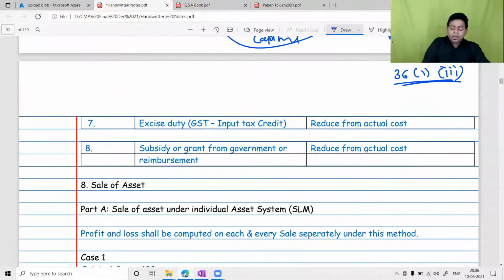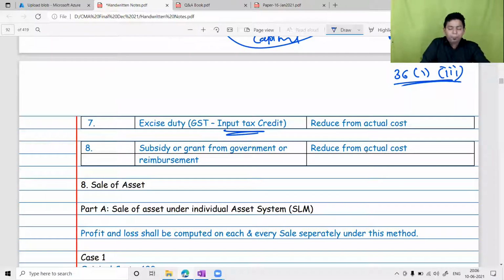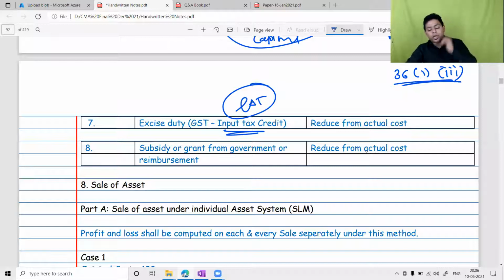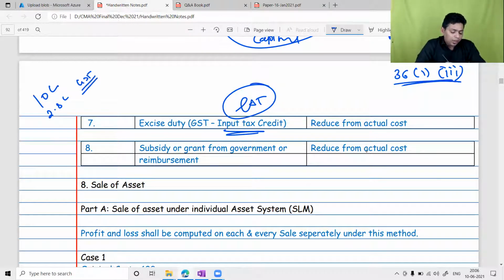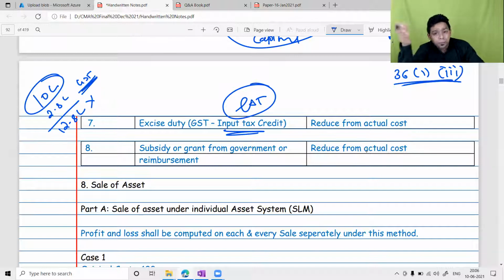Then if you have taken the GST credit, obviously you cannot include that component in the value of the cost. If tomorrow I purchase one laptop worth rupees 10 lakh and I have paid 2.8 lakh rupees GST on that, I have paid the seller 12.8 lakh. I have made a payment of 12.8 lakh, but my cost is not 12.8 lakh. My cost is only 10 lakh because 2.8 lakh will be available as input tax credit in the GST law. Therefore, if you have taken the input tax credit, that component should not form part of the actual cost.